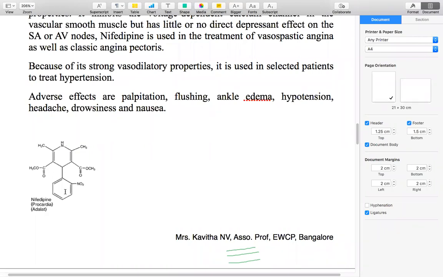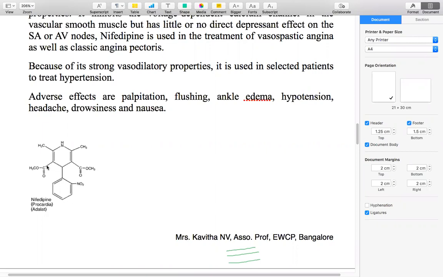And then in the fourth place, there should be an aromatic ring with a substitution of a strong electron withdrawing group, like nitro group or chloro group, etc. This electron withdrawing group should be in the ortho position, in the meta position, or in both. It can be anywhere, either in the ortho position or in the meta position, or in both positions.